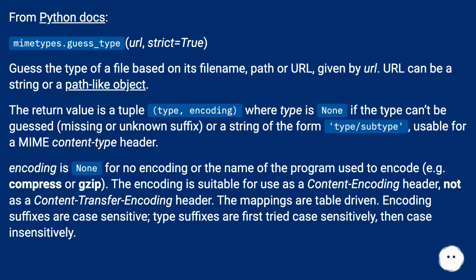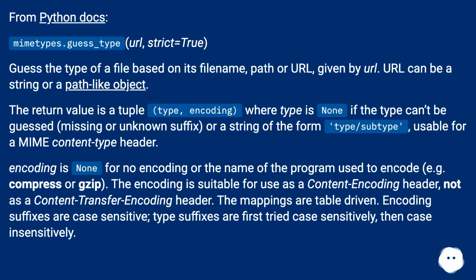The return value is a tuple (type, encoding), where type is None if the type can't be guessed (missing or unknown suffix) or a string of the form type/subtype, usable for a MIME content-type header. Encoding is None for no encoding, or the name of the program used to encode, e.g. compress or gzip. The encoding is suitable for use as a Content-Encoding header, not as a Content-Transfer-Encoding header. The mappings are table-driven.